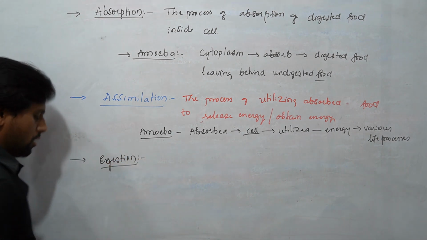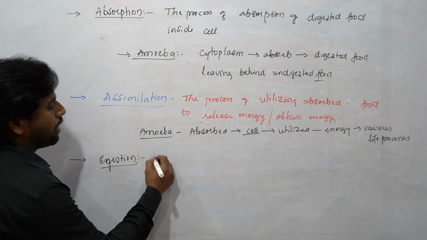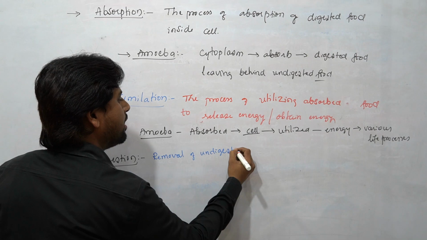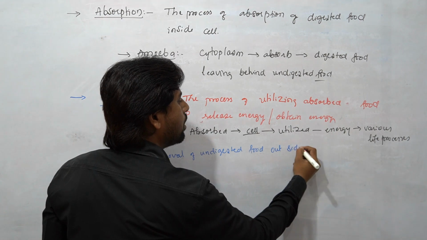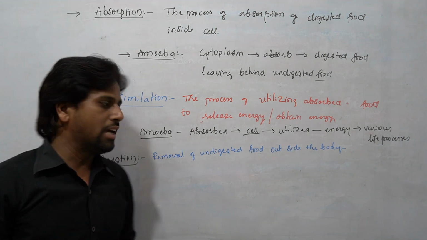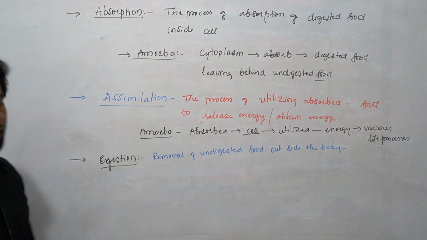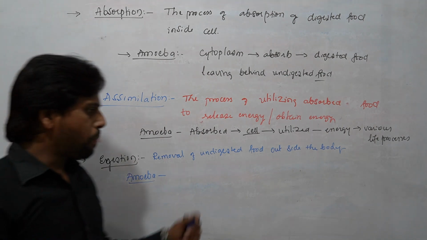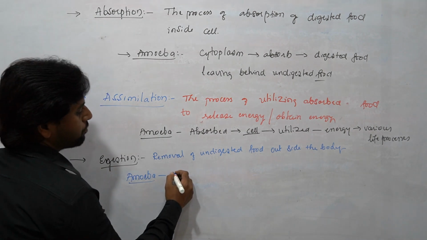So the egestion part, students. Egestion means what here? Basically it means removal of undigested food outside the body. So the food which is not digested, the undigested food, has to be removed out from the body. That process is called egestion, where the amoeba carries out egestion with the help of diffusion.